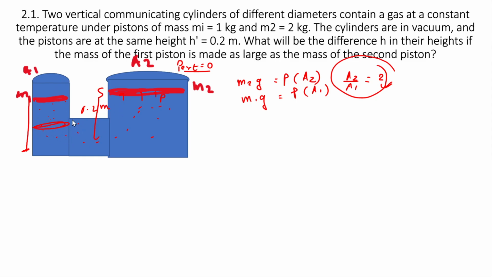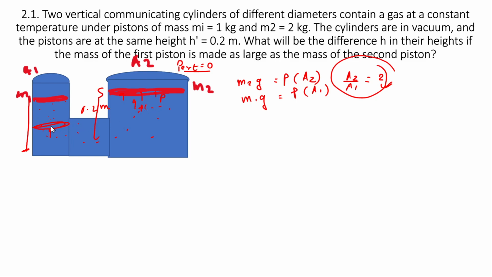Now, if this settles at an intermediate position, the net force acting on it has to be 0. Since the pressure is the same but the areas of cross section are different, the forces at these two sections have to be different, because force is pressure into area.